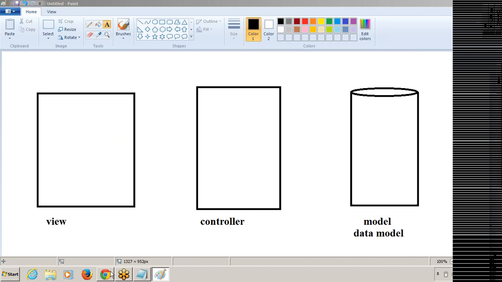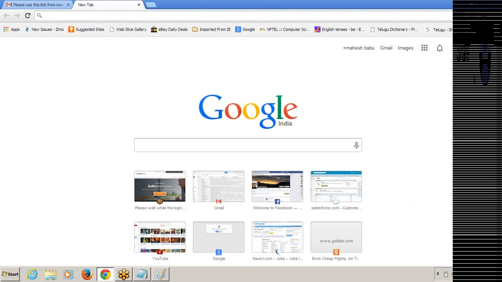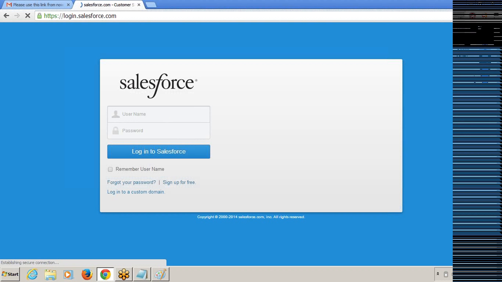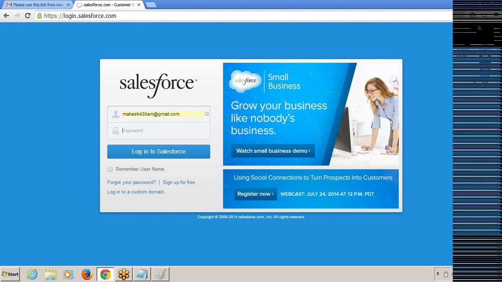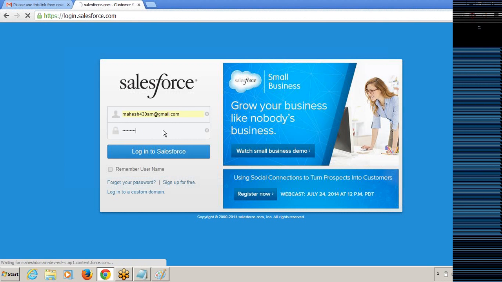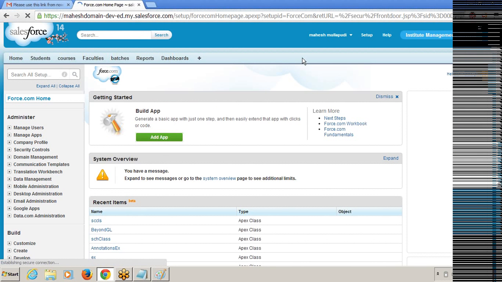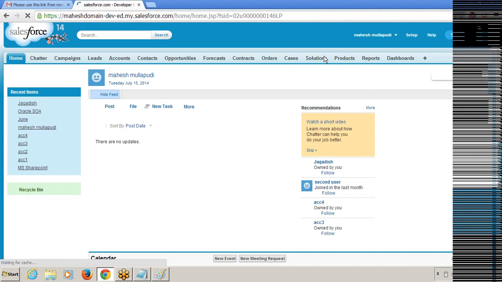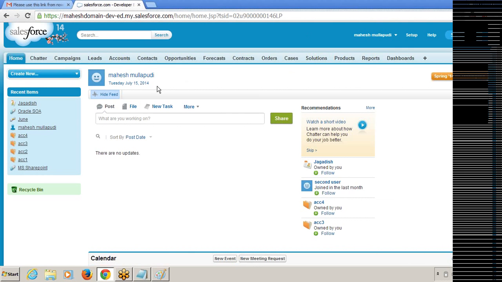So what is the view part in Salesforce.com? Let me log in to an account. I'm going to the sales application. It comes by default.